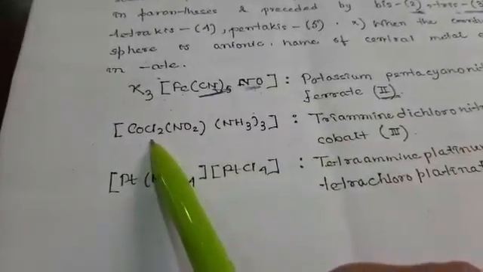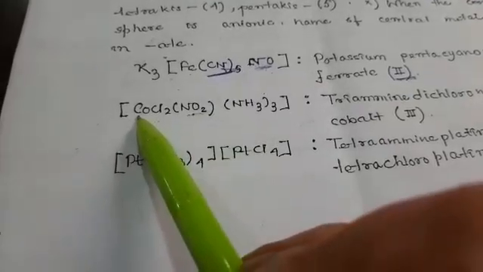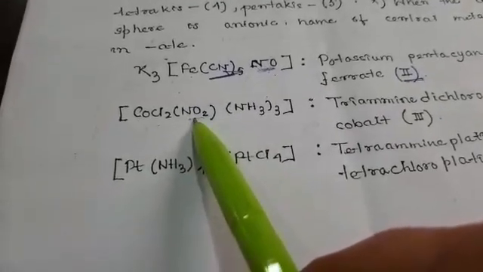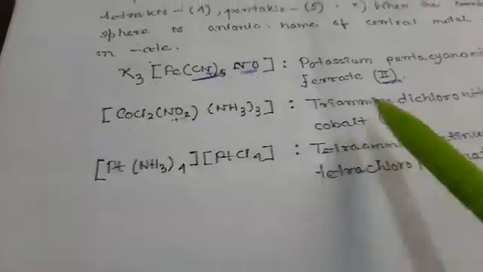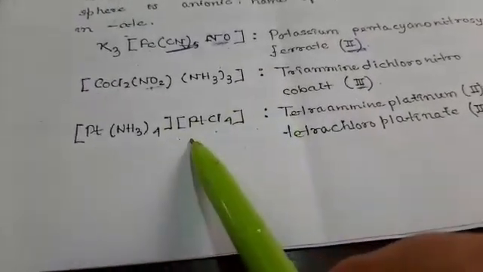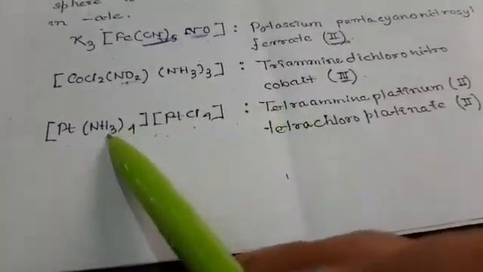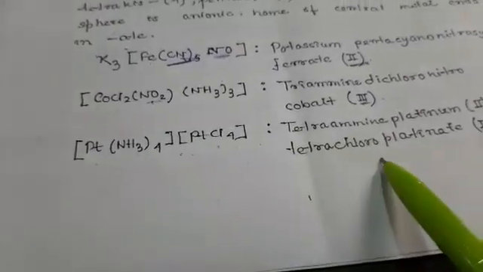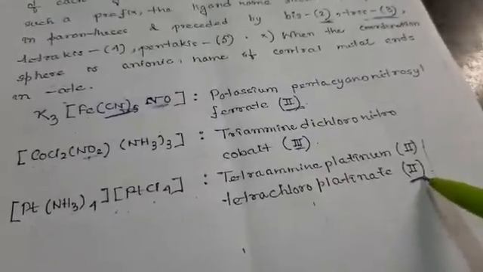In this case, first we write triammine, which is directly attached to the cobalt, then dichloronitro cobalt, 3 oxidation state, and so on. In this case also, it is tetraammine platinum tetrachloroplatinate. There are two ways, tetraammine platinum or tetrachloroplatinate. In these, the oxidation state is 2, which is written in Roman numerals.